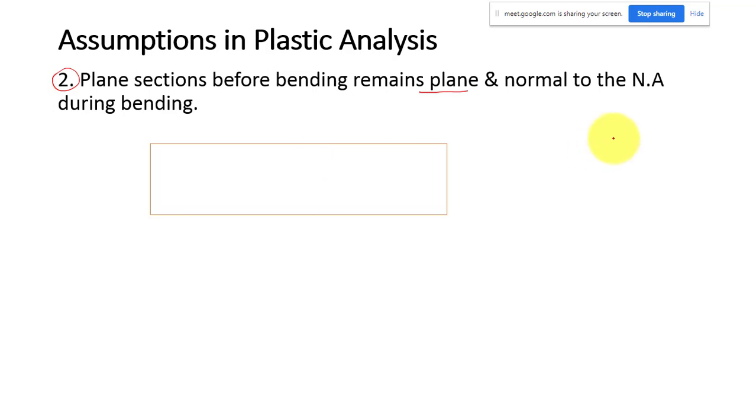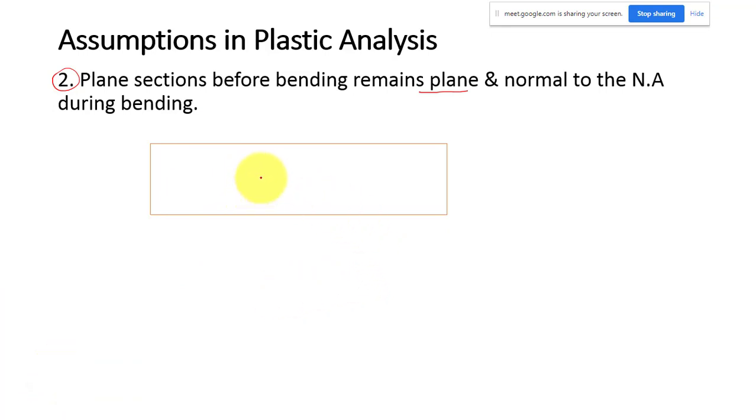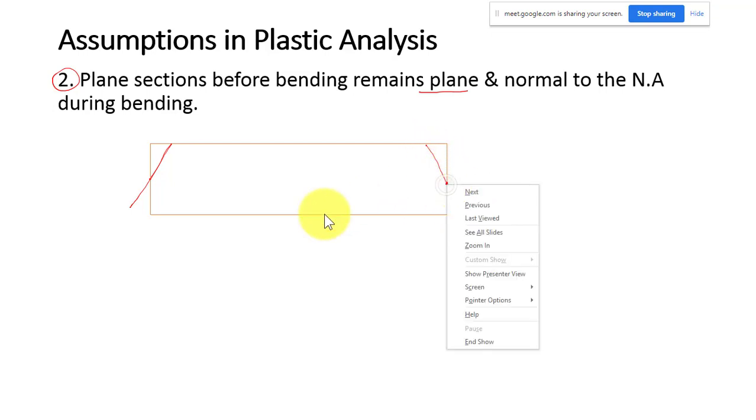That means suppose we have a beam, let us say an elevation, and during bending it is going to bend. Let us take some sagging moment. Let me try to draw that. This is a point on the neutral axis.